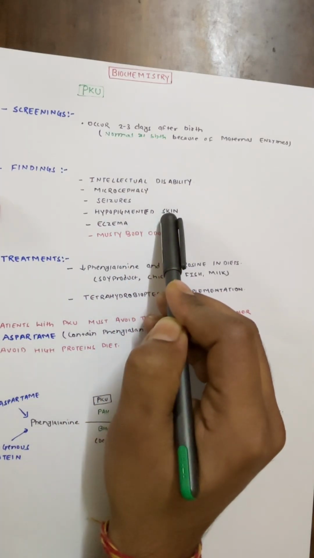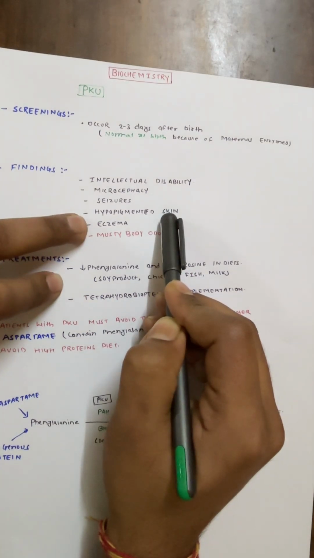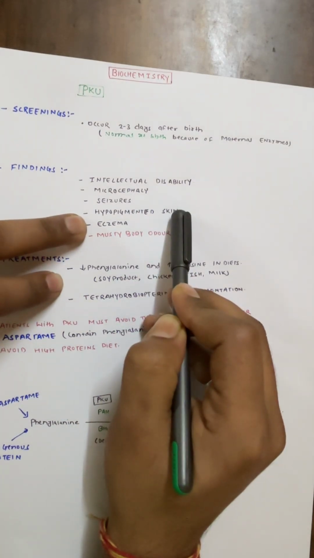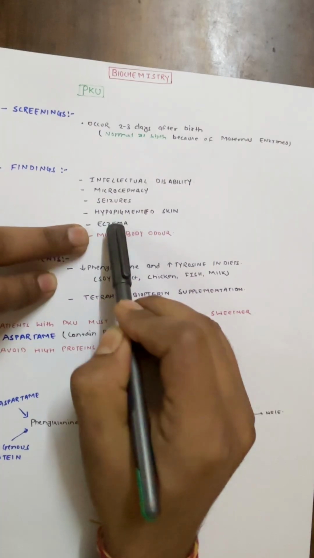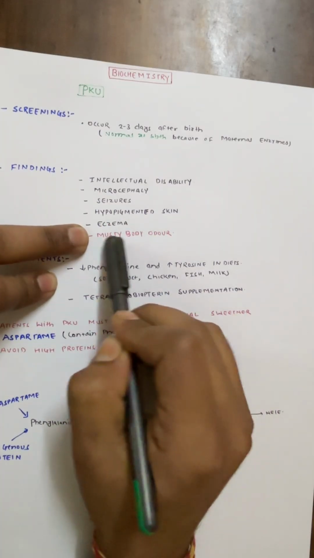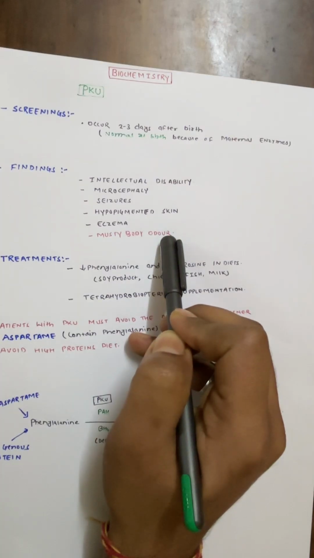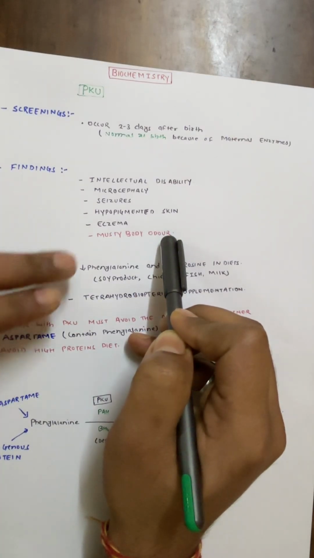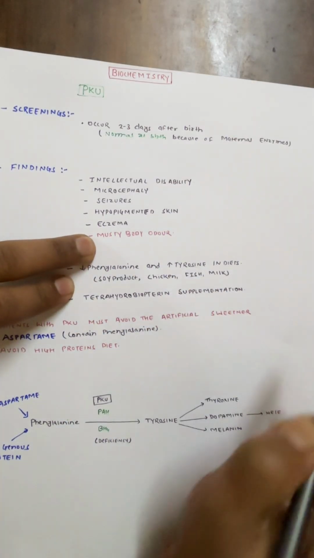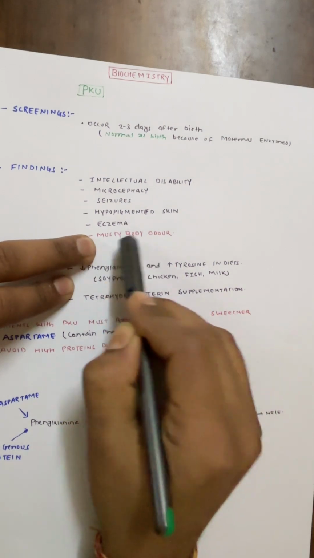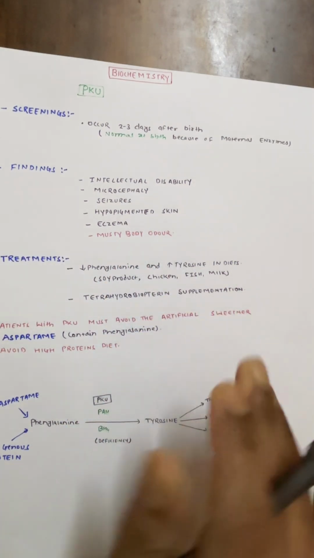Why hypopigmented skin? Because tyrosine is not available to form melanin, so pigmentation decreases. Then also eczema. Then this is very important, a musty body odor. This is a very important buzzword for phenylketonuria: a musty body odor comes from the baby.